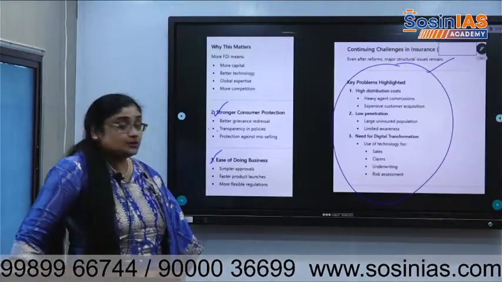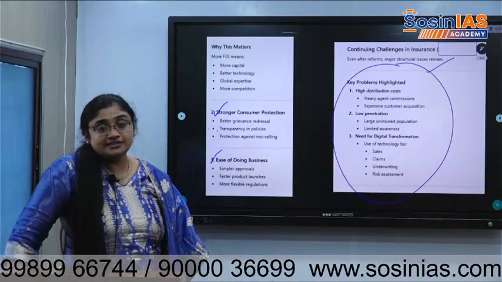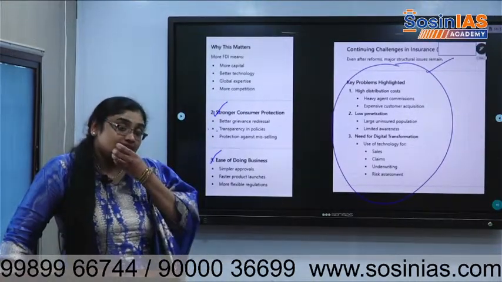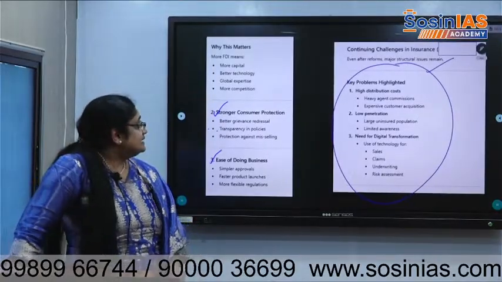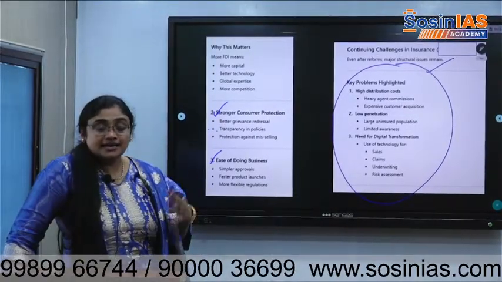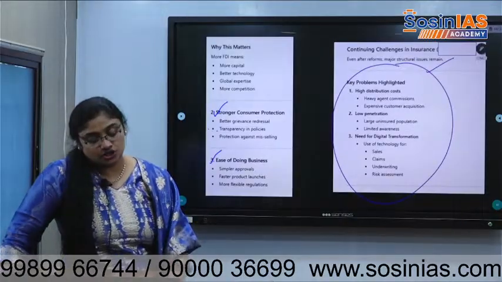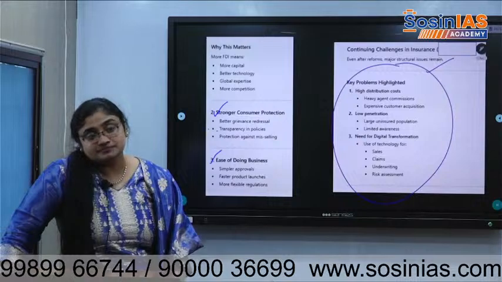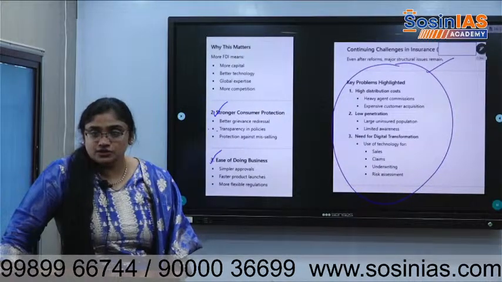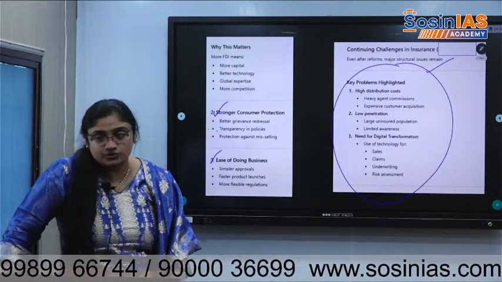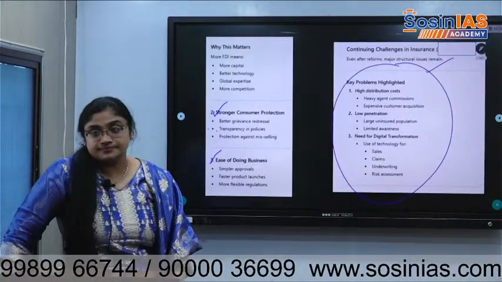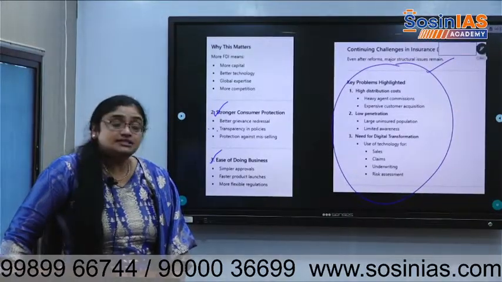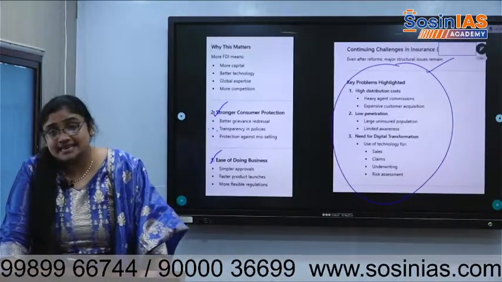Expensive customer acquisition. It means people need to show 100 reasons to get the sum insured for them. Then a large uninsured population is there. In the agriculture sector, even if they are insured, a lot of the premium is paid by the government. Pradhan Mantri Suraksha Bima Yojana. What is the insurance that is? Fasal Bima Yojana is there for crop insurance. Limited awareness. Then need for digital transformation, use of technology for sales, claims.